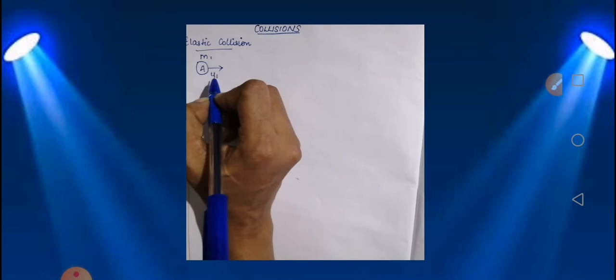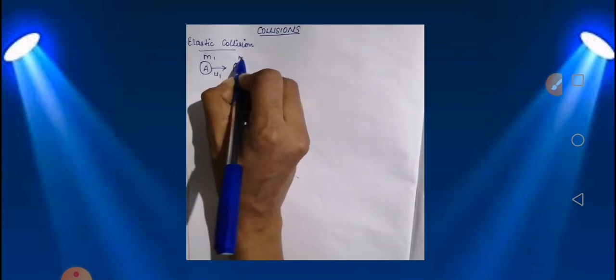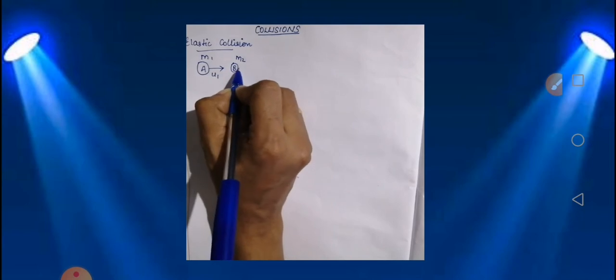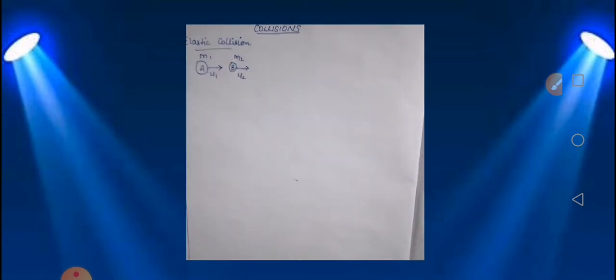The second body, B, has mass m2 and initial velocity u2. These bodies travel along a straight line with initial velocities u1 and u2.